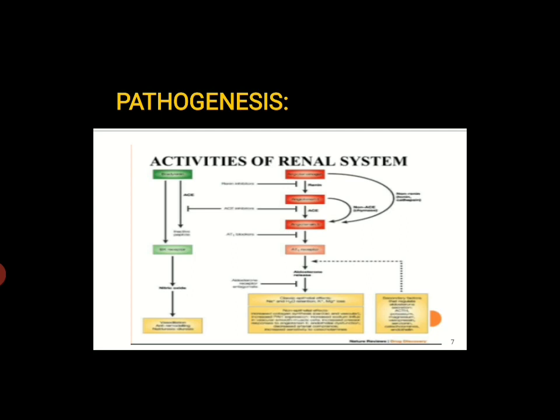But here is a condition of hypertension. Instead of releasing the sodium, a greater amount of sodium is absorbed in the kidney. Aldosterone secretion also increases. Due to the vasoconstriction, sodium in the blood is not released. Norepinephrine is also responsible for vasoconstriction, which also increases the pressure. This is the pathogenesis of hypertension.